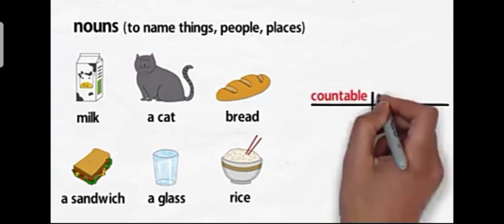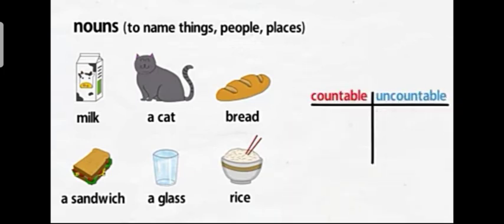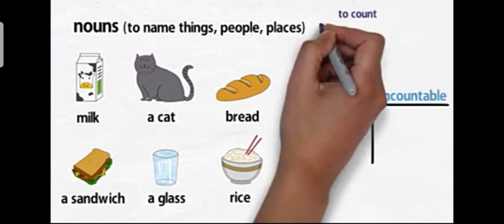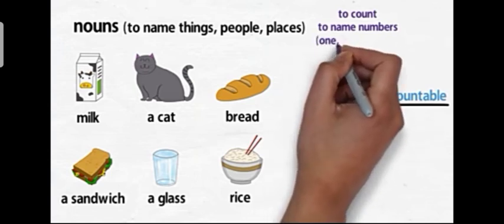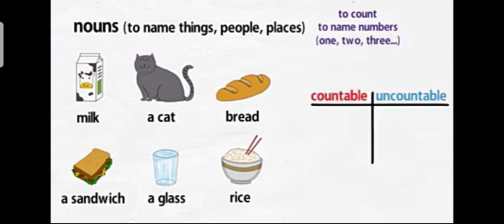These noun words can be differentiated or categorized under countable and uncountable. Now, what is countable? Which you can count, to name numbers like 1, 2, 3. And now, what is uncountable? The word un means not. It means the things which cannot be counted, or the nouns which cannot be counted, are known as uncountable.